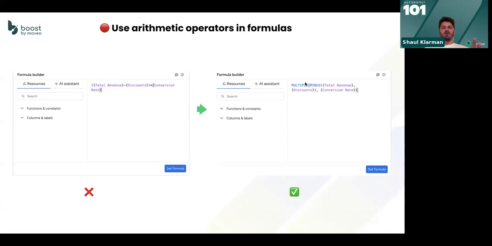This will work all across Autoboost. If you use this, it will work with any column, anything that you want. This won't. We see a lot of people come to us saying it doesn't work, it doesn't work. You said you support formula, and we go in. Somewhere they didn't quite pay attention, they did minus like this or divided like this. Okay?